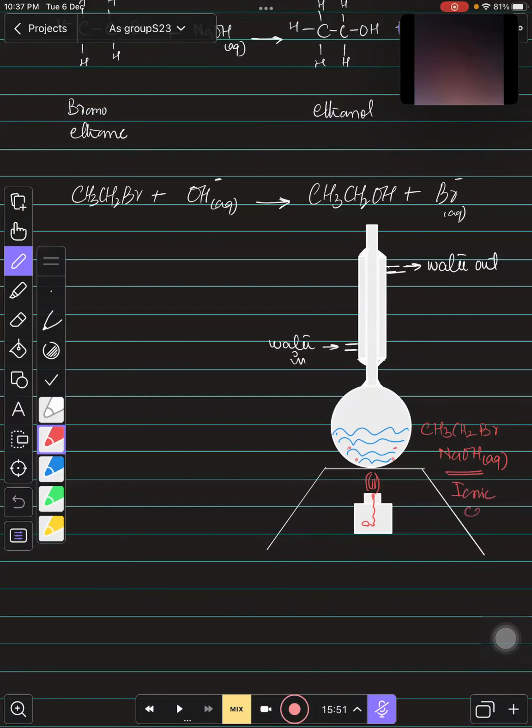and we know that this is an ionic compound. This is what? Ionic compound. और आपके पास जो ऊपर वाला है, this is actually a covalent compound, right बच्चों? तो आपके पास they are two different things. एक ionic compound, एक covalent compound, and we know that ionic compounds का melting point बहुत ज़्यादा high होता है, तो boiling point तो बहुत ही ज़्यादा ऊपर हो जाएगा, ठीक है ना. लेकिन covalent compounds क्योंकि liquids होते हैं या gases होते हैं, तो उनका melting boiling point काफी कम होता है.